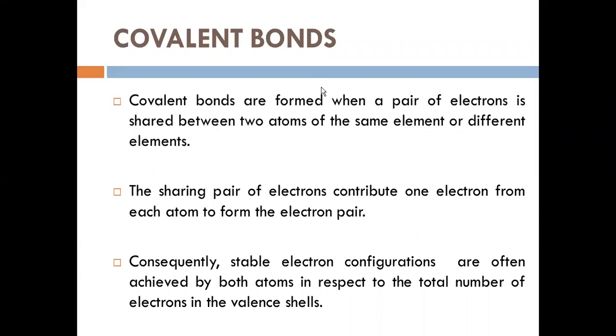I have shown you we need the stable configuration. So what should be the stable configuration? To obtain a stable configuration, what should be the number of valence electrons in your valence shell? The question is there.